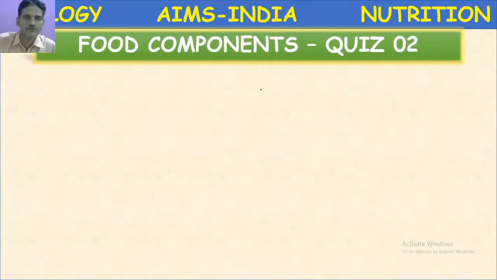So before going to the quiz today, some important functions of sodium chloride, which is very important, the mineral we take every day. So how does it play an important role? Sodium chloride is a compound which is required. It helps in three main functions. One is to absorb and transport the nutrients, and also it maintains blood pressure. It maintains BP, and it also maintains osmotic balance. Very important. What is osmotic balance?